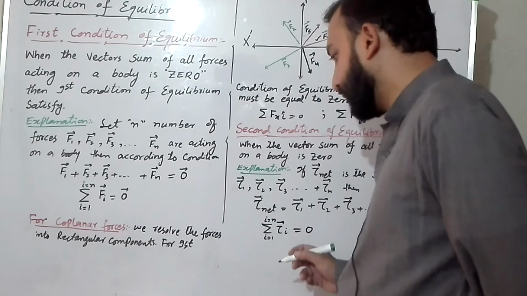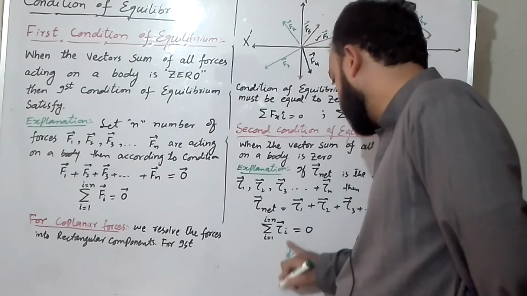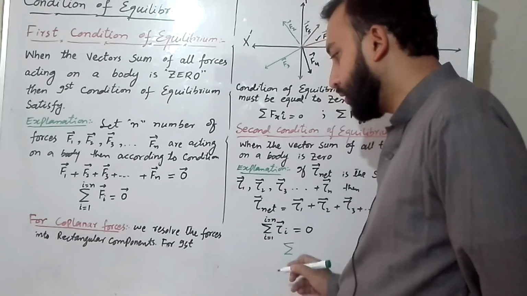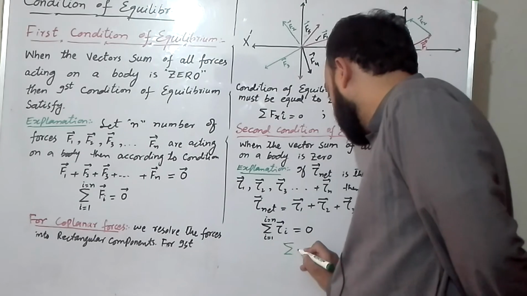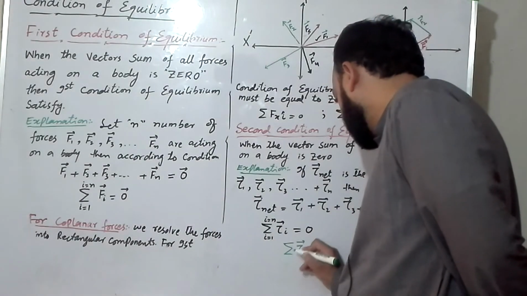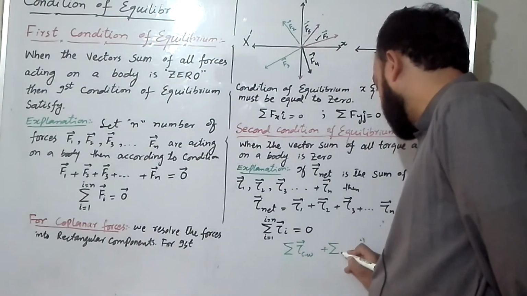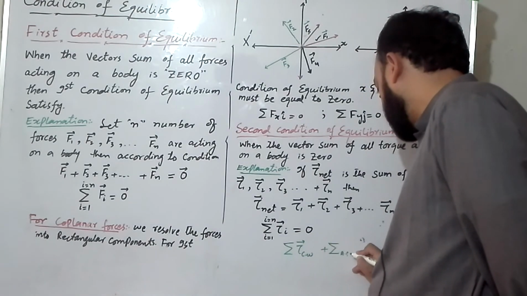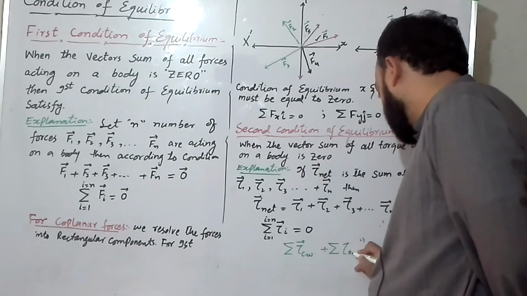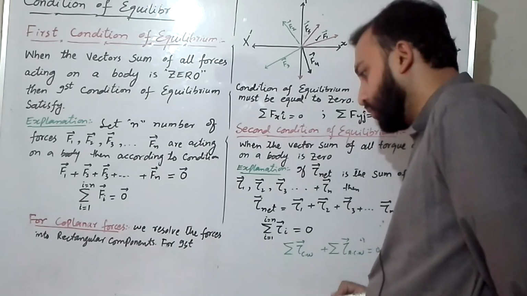For example, we can write the sum of all torque as the sum of torque in clockwise plus the sum of torque anti-clockwise, and this must be equal to 0.